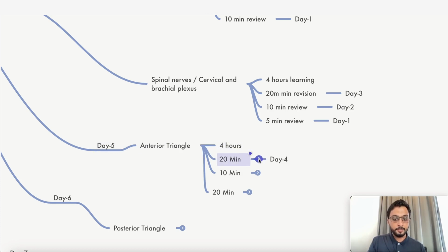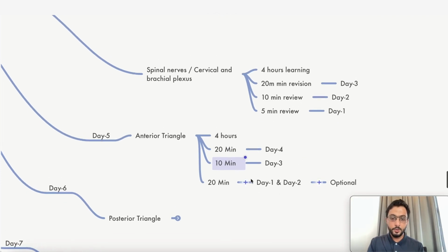20 minutes of day 4, 10 minutes of day 3. Stop it there, no problem. Forget about day 2 and 1. Now, if you're very enthusiastic, you have an optional thing: you can do day 1 and day 2. But usually, I don't suggest this. It's fine. You stop it here. Okay? You stop it at 4, 20, 10. That is days 3, 4 and 5.